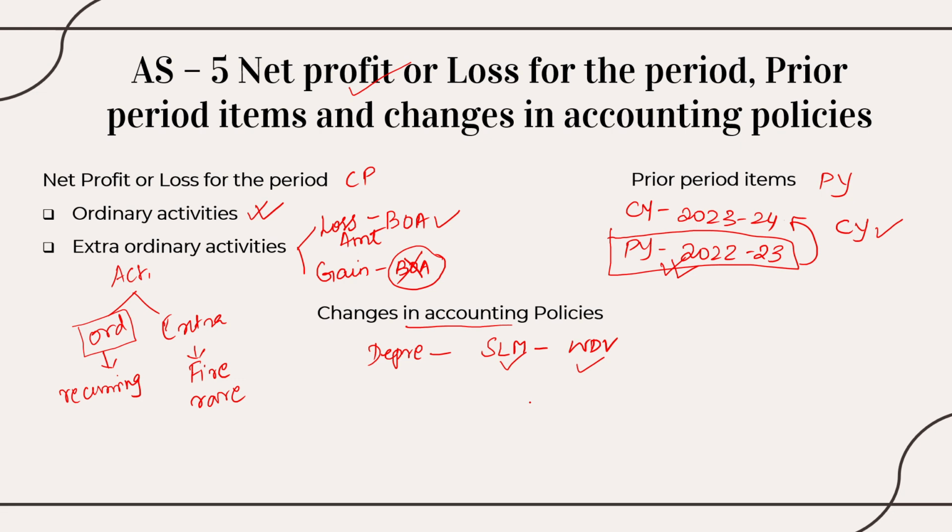Why? Because it is mandatory for the company to inform the stakeholders or the readers of the financial statement that there is a switch from SLM to WDV. It's not just for depreciation. Any change in the accounting policy should be mentioned in the books of accounts. So this is about AS5.